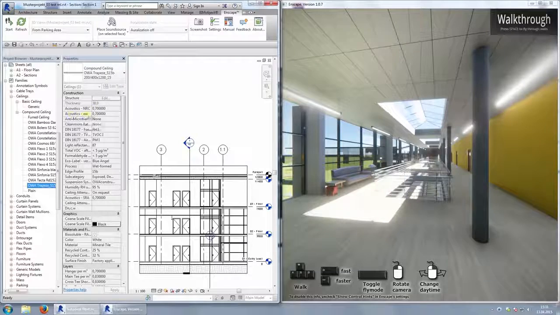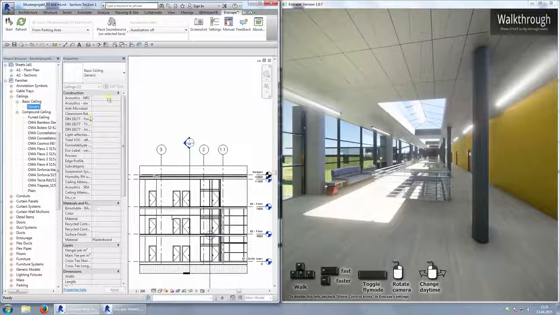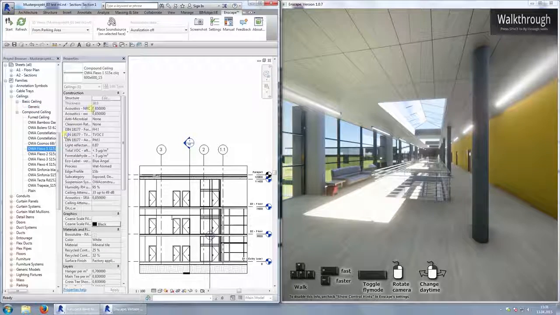Next, we have the alpha omega value. This is much like the NRC value and absorption value. The difference is the examined frequency spectrum. The alpha omega goes up to 4000 Hz, whereas the NRC stops at 2000 Hz. When I select different ceilings, you can see that the acoustic values vary for the different materials. Some don't have any values applied. Enscape will automatically use values for concrete if you don't specify anything else.